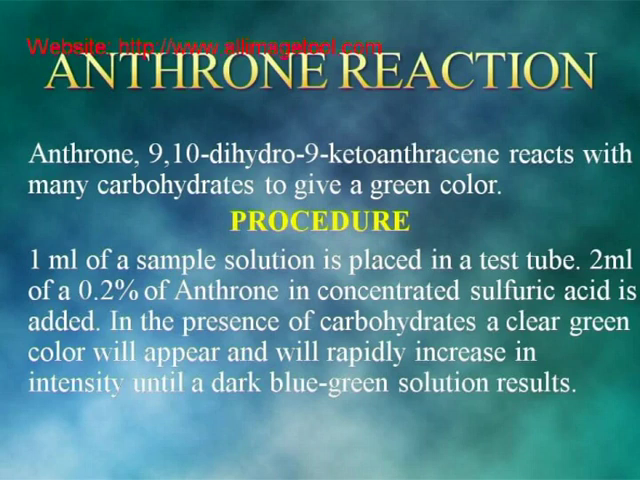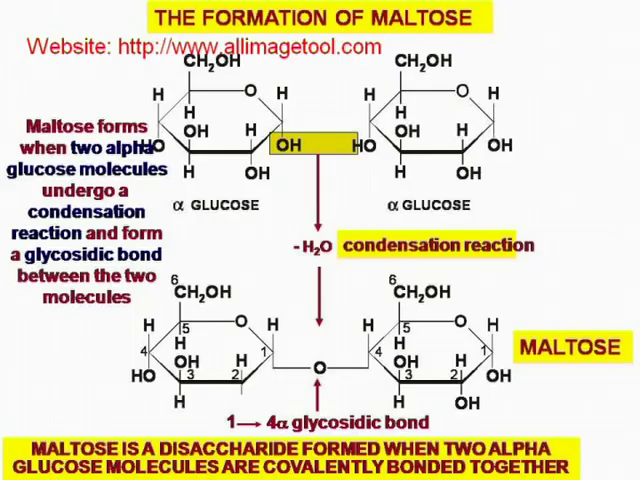Anthrone reaction. Anthrone, 9,10-dihydro-9-ketoanthracene, reacts with many carbohydrates to give a green color. Procedure: 1 ml of a sample solution is placed in a test tube. 2 ml of 0.2% anthrone in concentrated sulfuric acid is added. In the presence of carbohydrates, a clear green color will appear and will rapidly increase in intensity until a dark blue-green solution results.